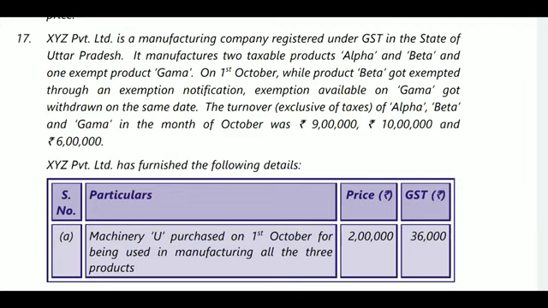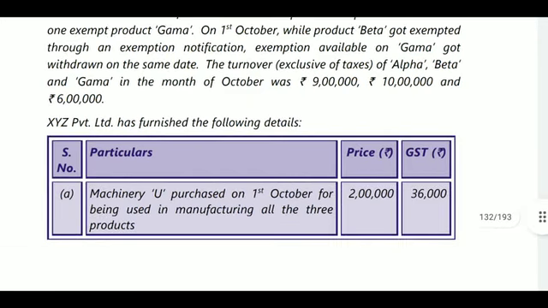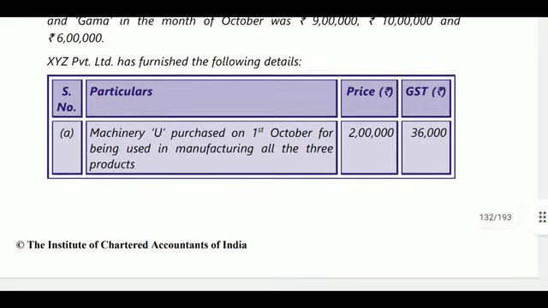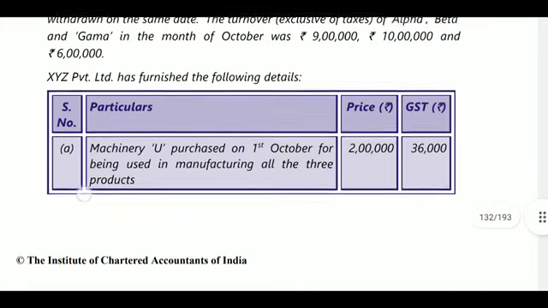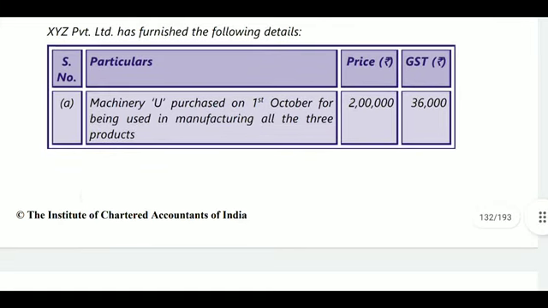Next, the turnover of alpha, beta, gamma in the month of October is 9 lakhs, 10 lakhs, 6 lakhs. So alpha turnover will be 9 lakhs, beta turnover will be 10 lakhs, gamma turnover will be 6 lakhs. Next, XYZ Private Limited has furnished the following details. What is this information? Whatever they used in the business, they have provided the information relating to that.